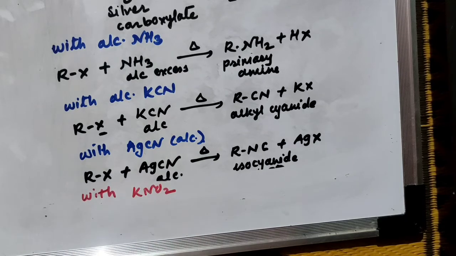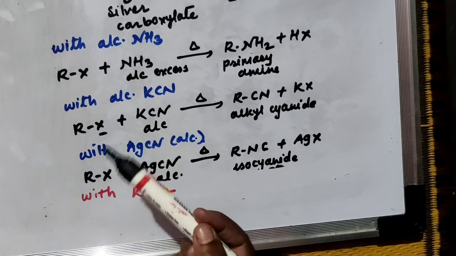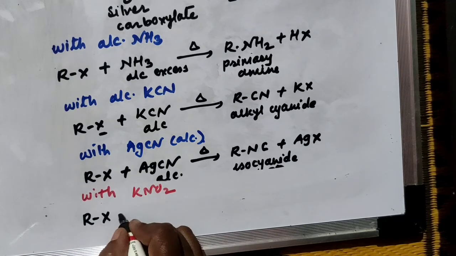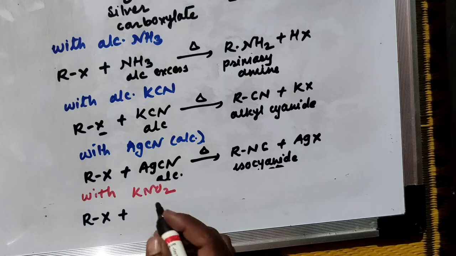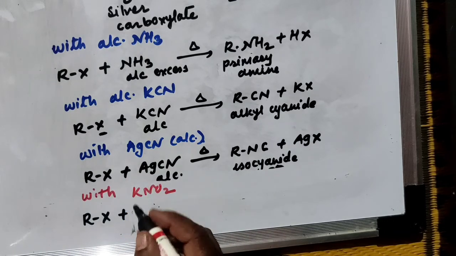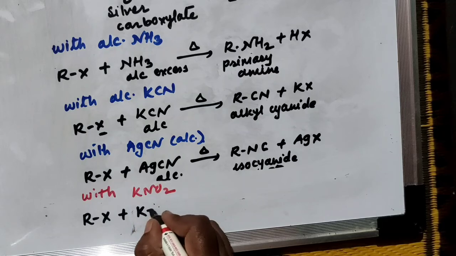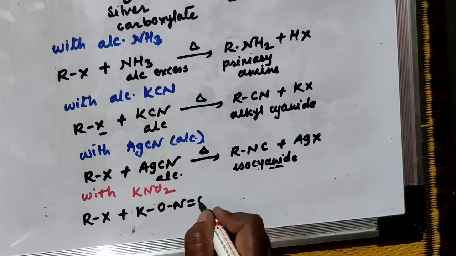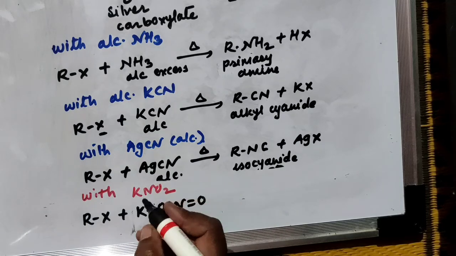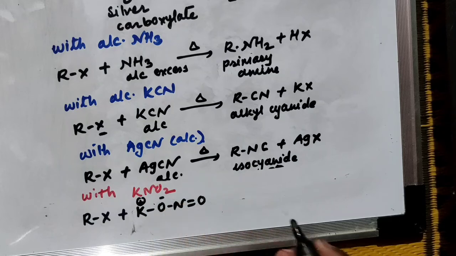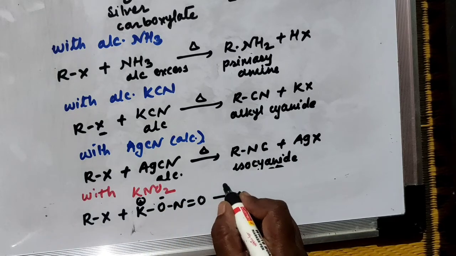Wherever RX is treated with KNO2, K plus and NO2 minus, there is a formation of what?